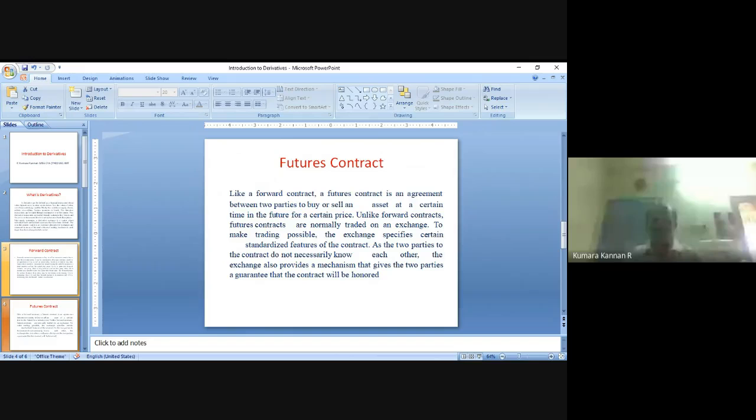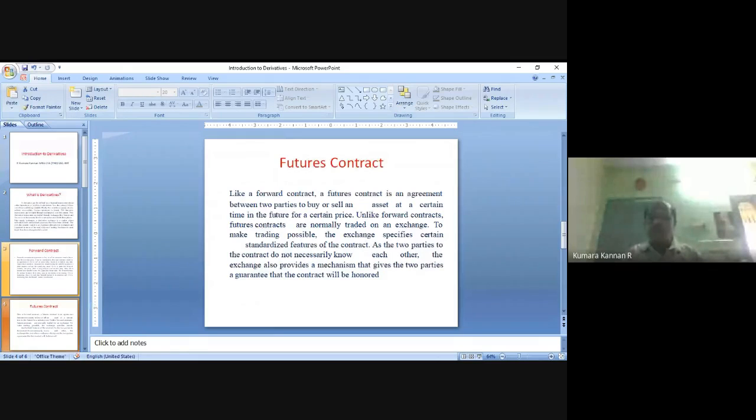The feature of the futures contract is standardized features of the contract. These $1,000 at this rate are available. Maturity date is the December month, right? These are standardized, exchange-mentioned features that cannot be modified, right? Ready-made contracts are available that should be bought by the buyer. No customization is possible here. Standardization is the feature of futures contract. Customization is the feature of forward contract. All right. So standard contracts are available. 10 contracts he has bought.